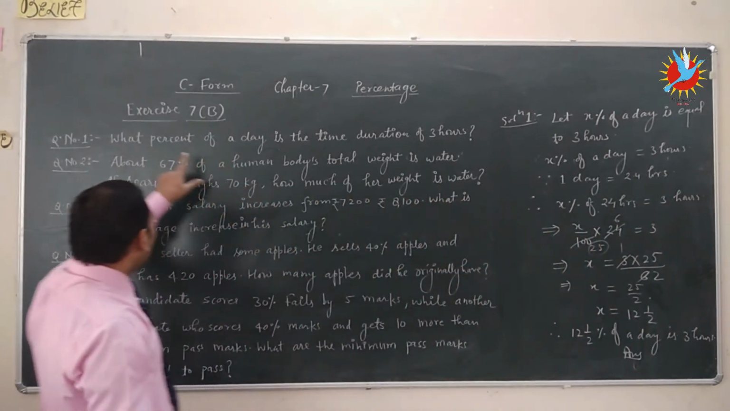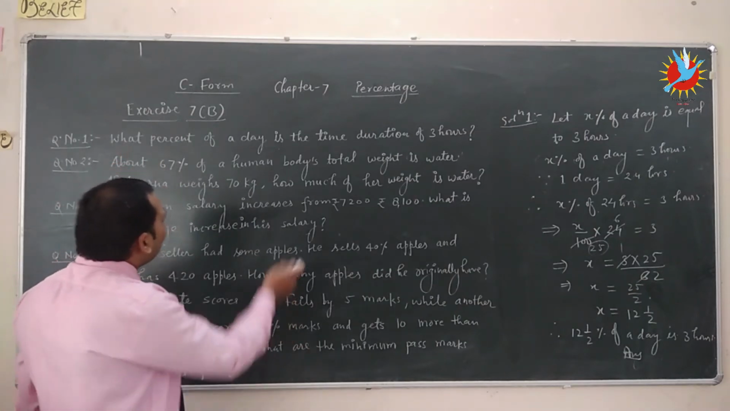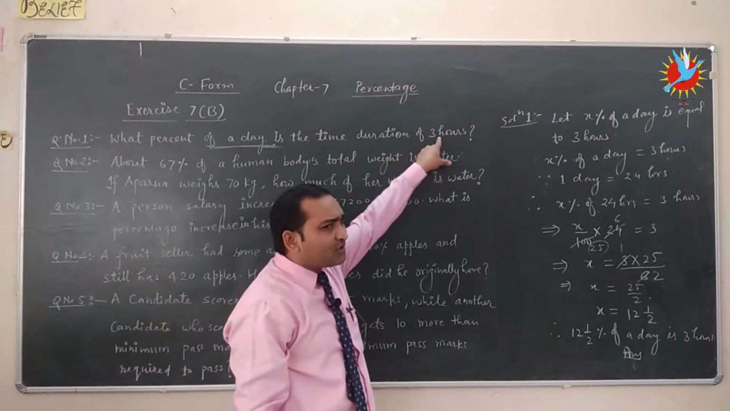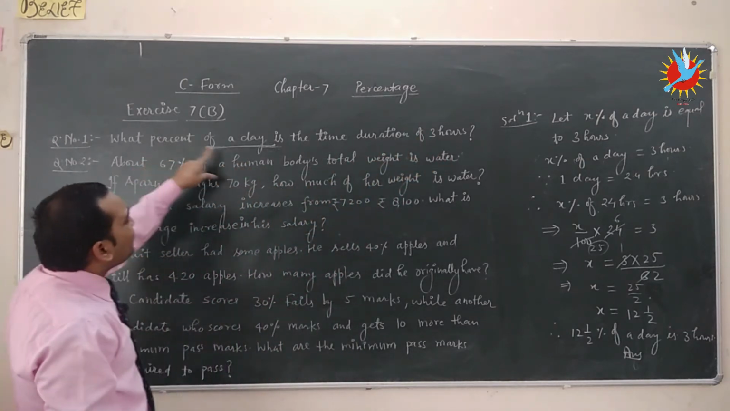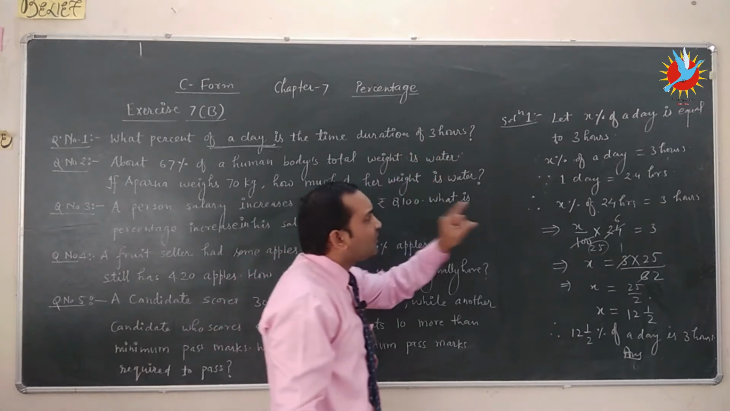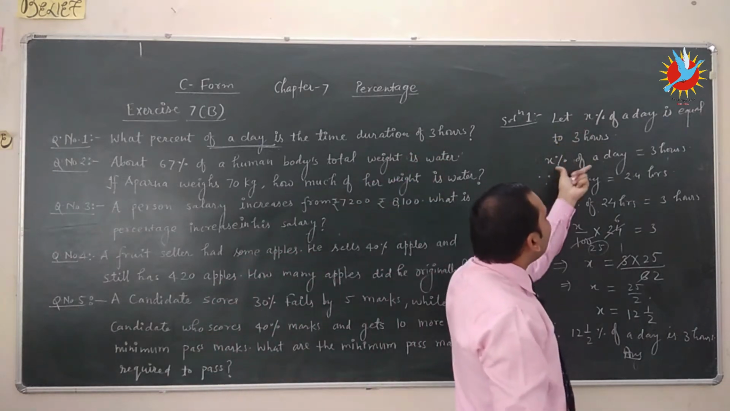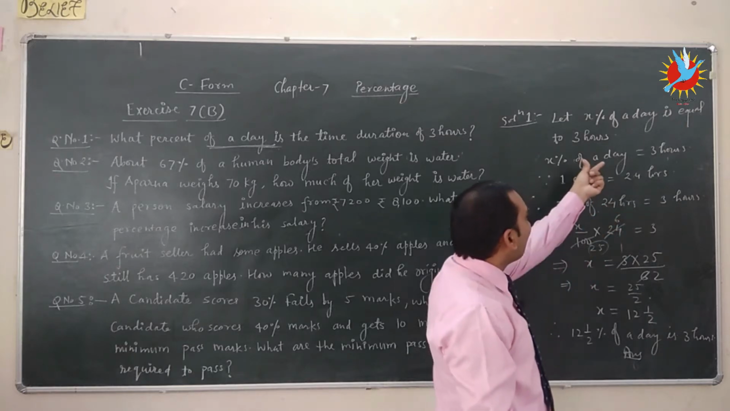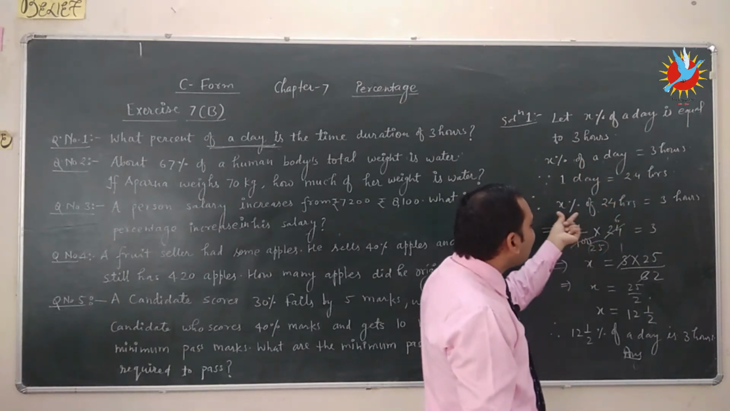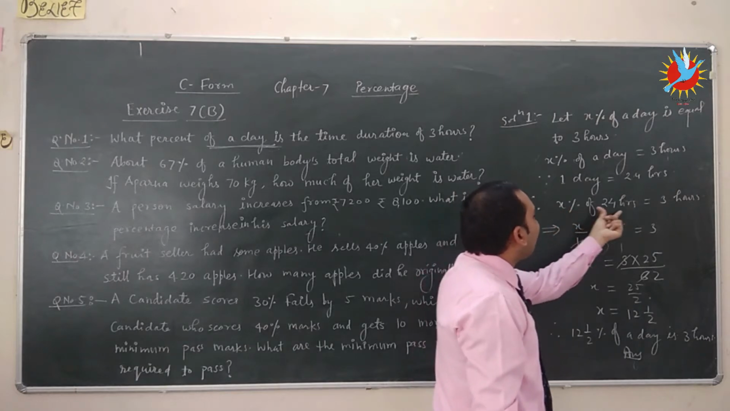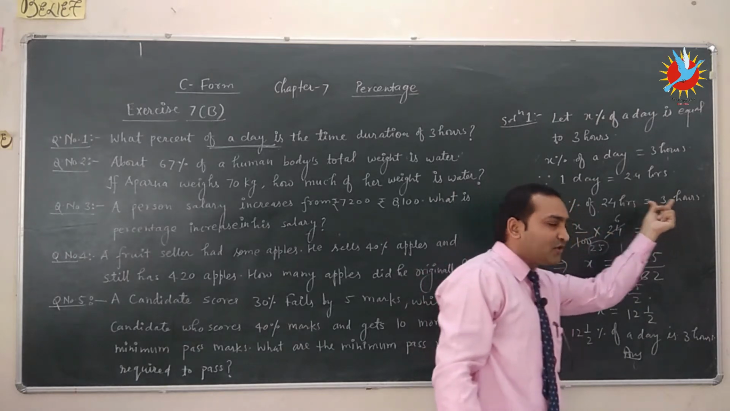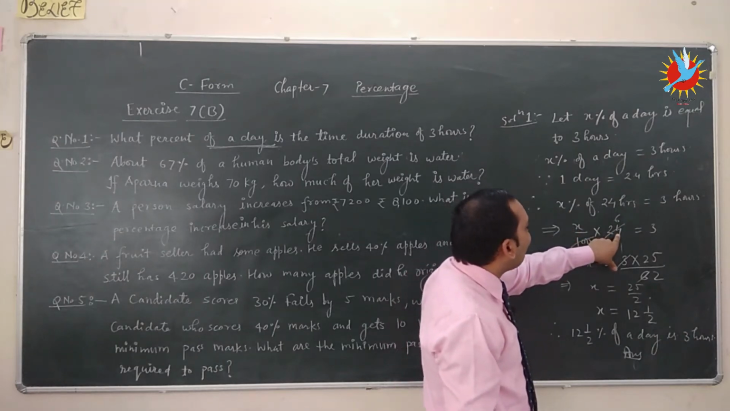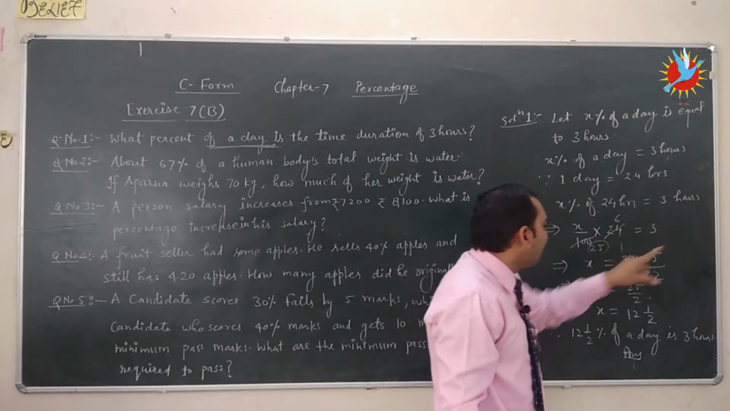In this question, it is clear that we need to find what percent of a day is 3 hours. So we consider x percent of a day is 3 hours. X percent of a day means x percent of 24 hours, because one day is equal to 24 hours. So we write x percent of 24 hours is equal to 3 hours, and x percent means x upon 100 into 24 is equal to 3 hours.